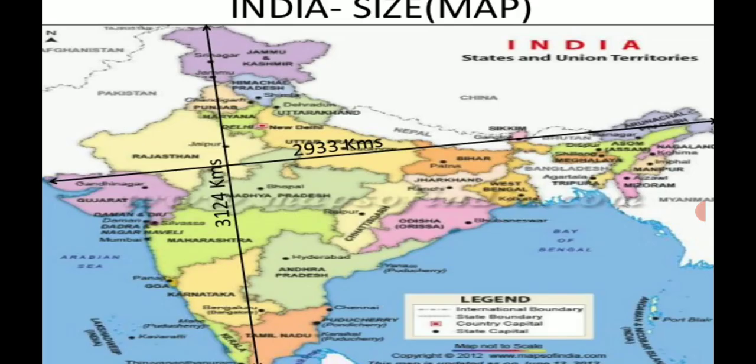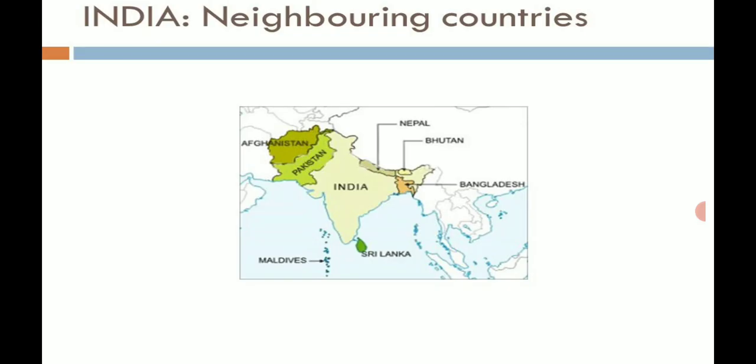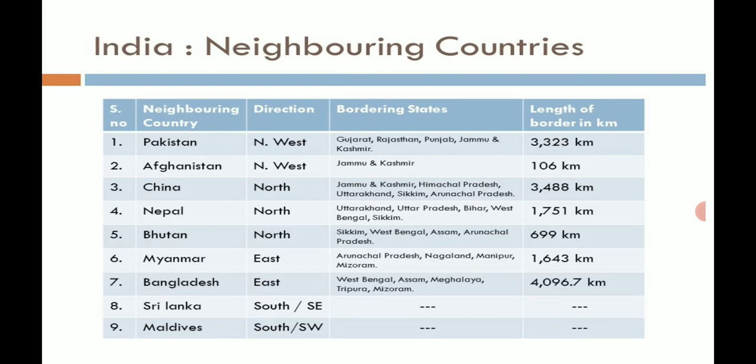Now here you can see the states and the union territories, and you have the longitudinal and latitudinal extent also. So these are the neighboring countries where you have Nepal here, then Bhutan, then Bangladesh, Sri Lanka, Maldives, then you have Pakistan, and above Pakistan you have Afghanistan. Let us see the directions.